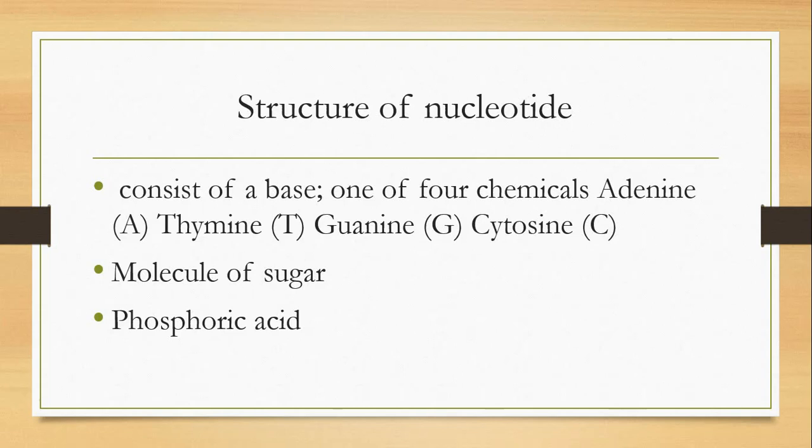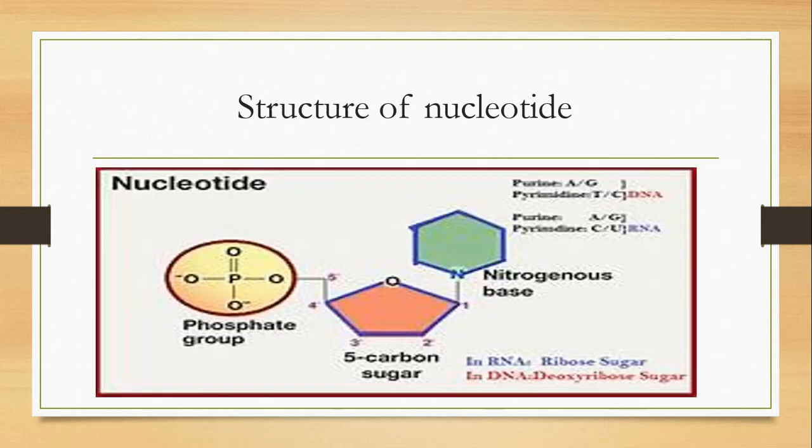A 5-carbon sugar is present in it, and phosphoric acid is present. Nitrogenous bases and the molecule of sugar are the organic part of the nucleotide, and phosphoric acid is the inorganic part of the nucleotide. Let's see the pictures. Nucleotide, phosphate group.